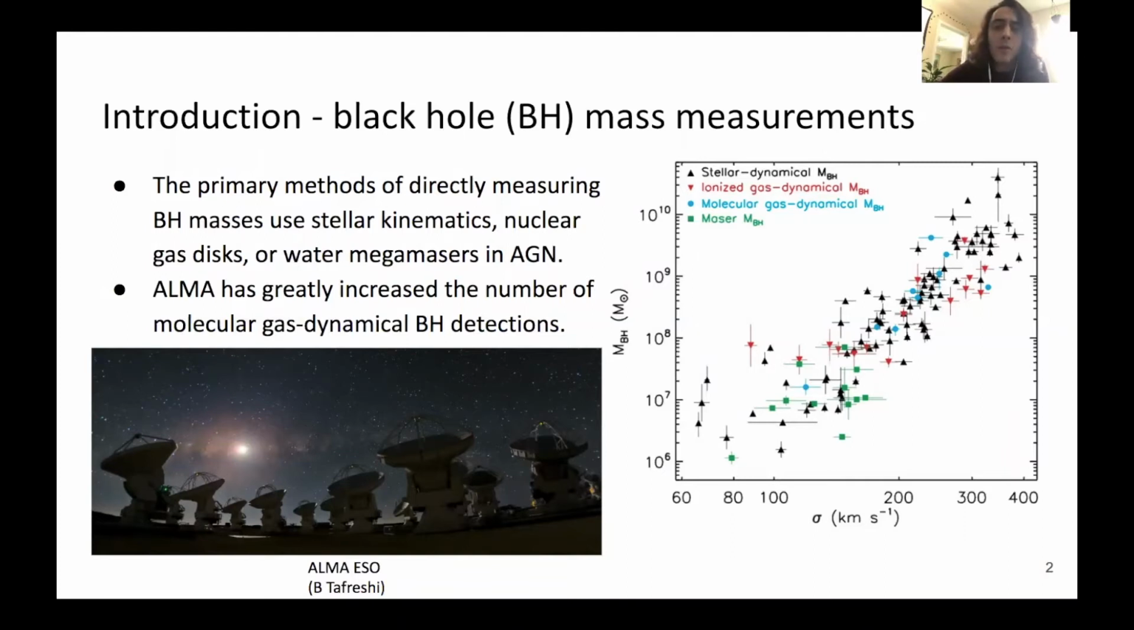Now, we know that black hole masses correlate with bulge properties of their host galaxies, such as the velocity dispersion, as shown at right, despite the fact that these bulge properties extend well beyond the black hole sphere of influence. So to improve our understanding of these relations, we need more robust, precise black hole masses and more masses at the high and low mass ends.